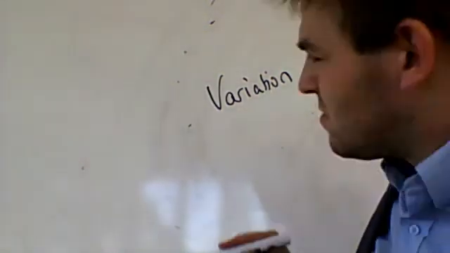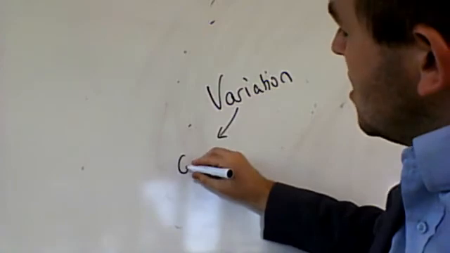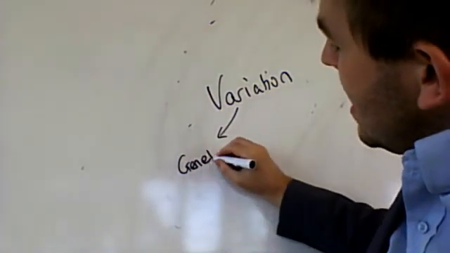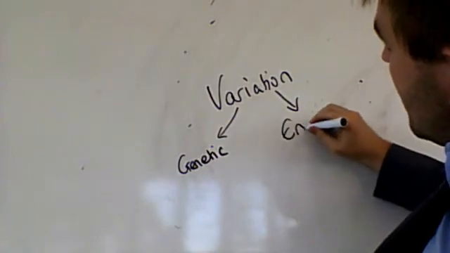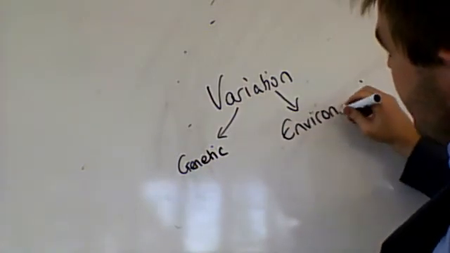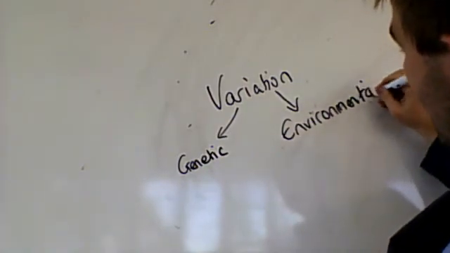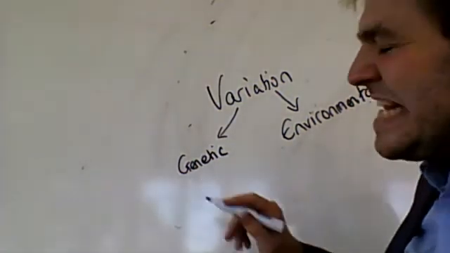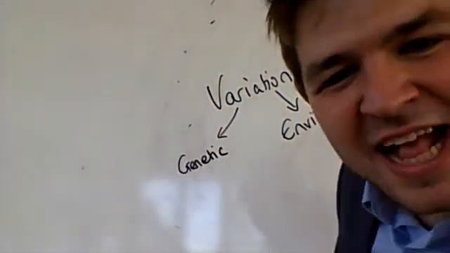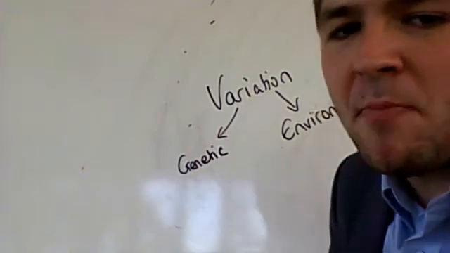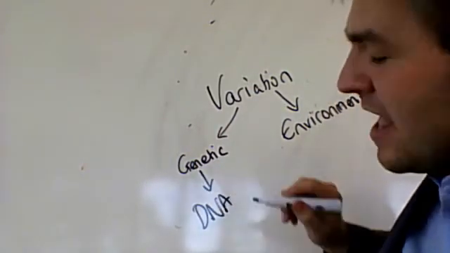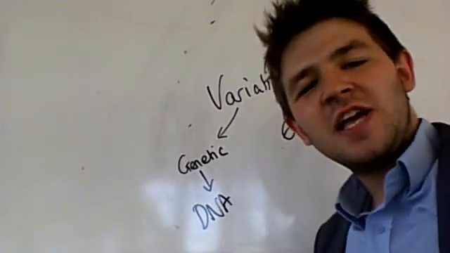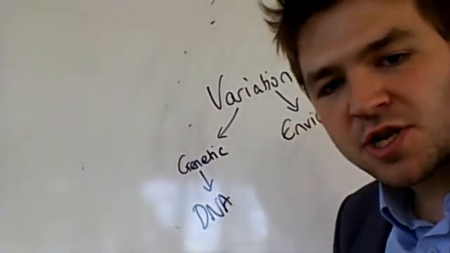I like to split them into two different groups. One is genetic variation, and the other is environmental. Genetic variation is the variation caused by our genes, caused by our DNA. All the information that is kept within our nucleus.